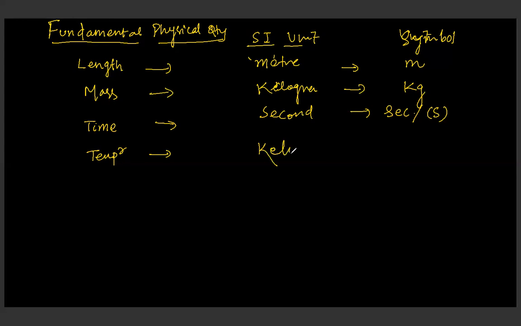Kelvin, represented as capital K. Degree centigrade is not the symbol or unit. It's Kelvin only. And I will tell you why it is Kelvin, why it is not degree centigrade, in the next chapters, as we advance in the second part of class 11.